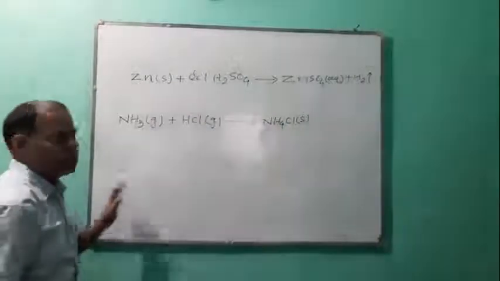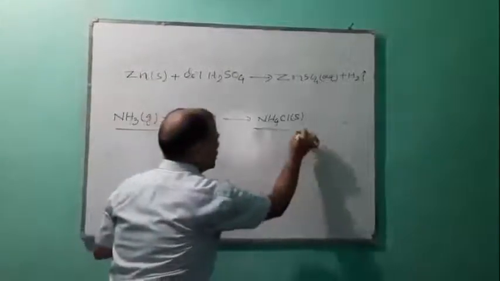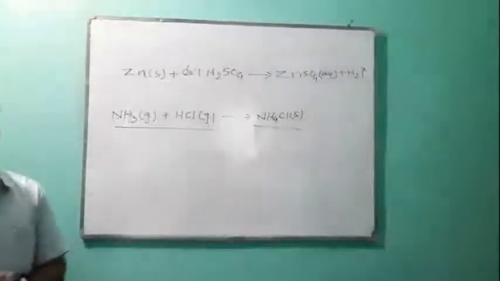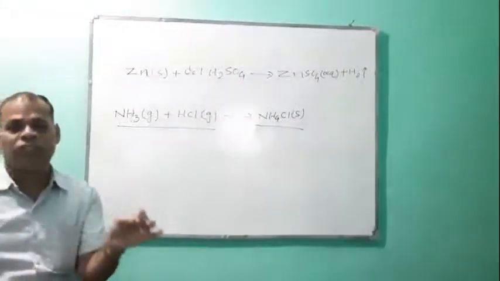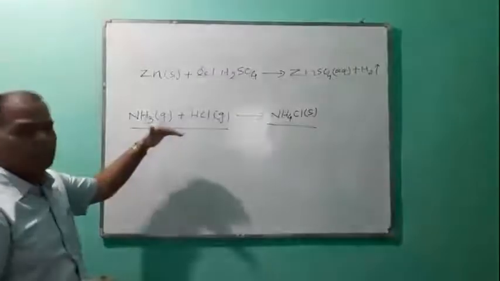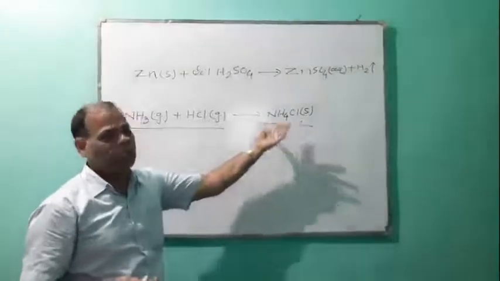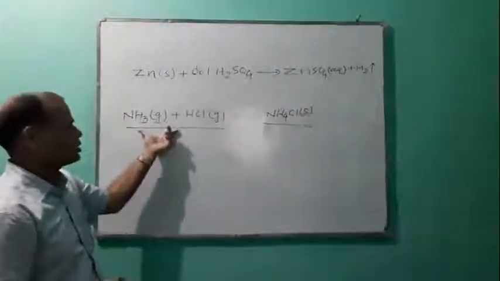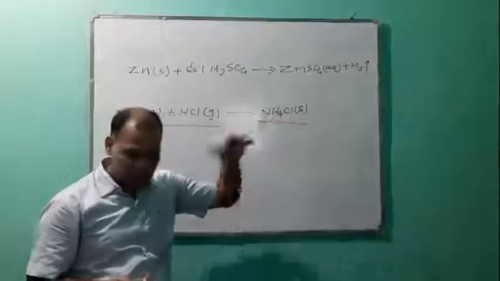Now you see, the reactant is in the gaseous state, whereas the product is in the solid state. So here, the chemical reaction is accompanied by change of state.